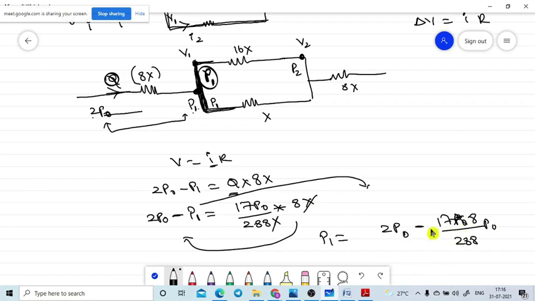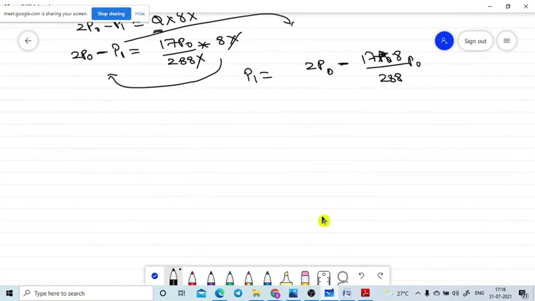Then after that you need to take it out. P naught is the common term. Now from this one, P naught is the common term: 2 minus 17 into 8, 17 into 8 divided by 288, this value. Then the P1 value we found.